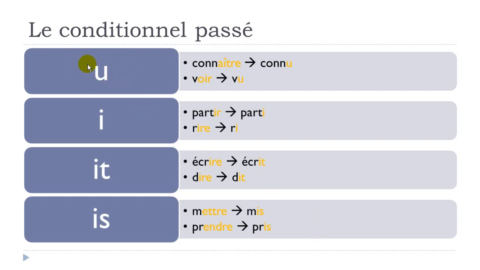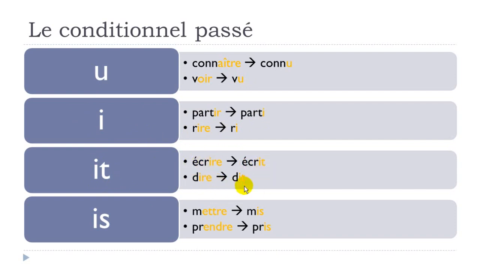So subgroups here, talking about the ones ending with U, okay? So for example, connaître, to know, will become connu. Voir, to see, will become vu. Ending with I, partir, will become parti. Partir is to leave. Rire, to laugh, will become ri. The ones ending with it, like here, écrire, to write, écrit.